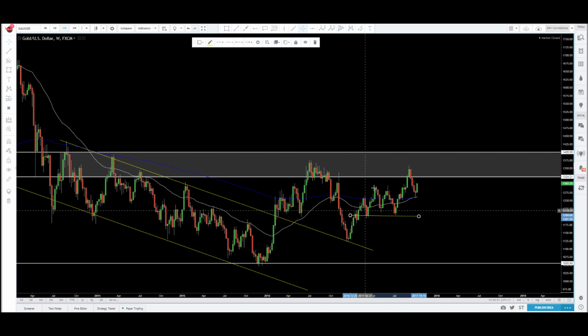So price came up, held here. We have a triple bottom. And then what took place? We saw price break structure, came back, retest, and price actually held.